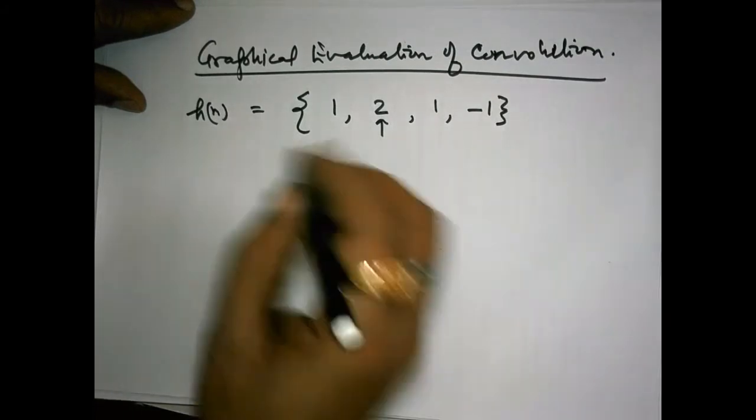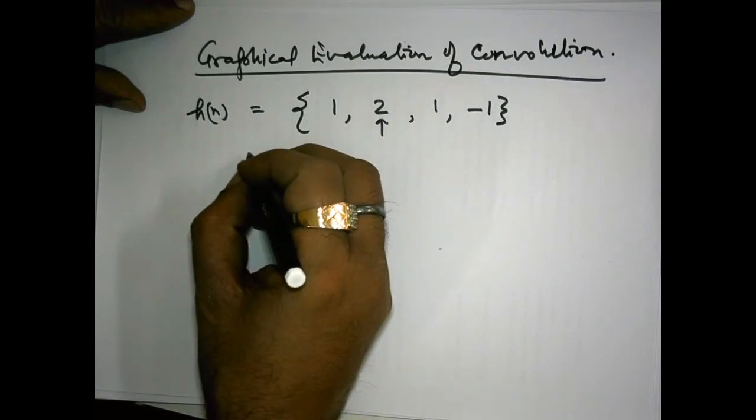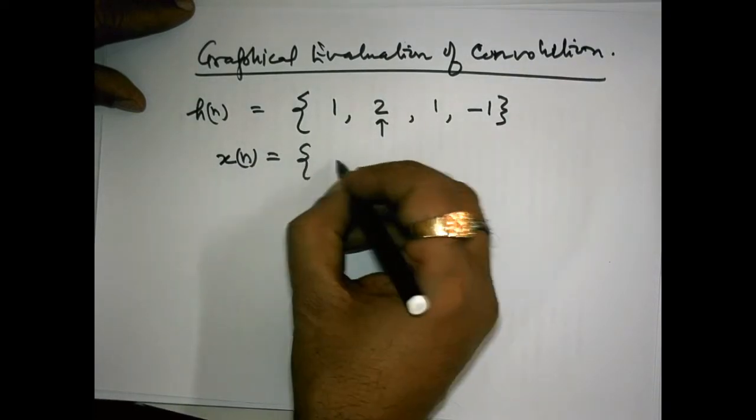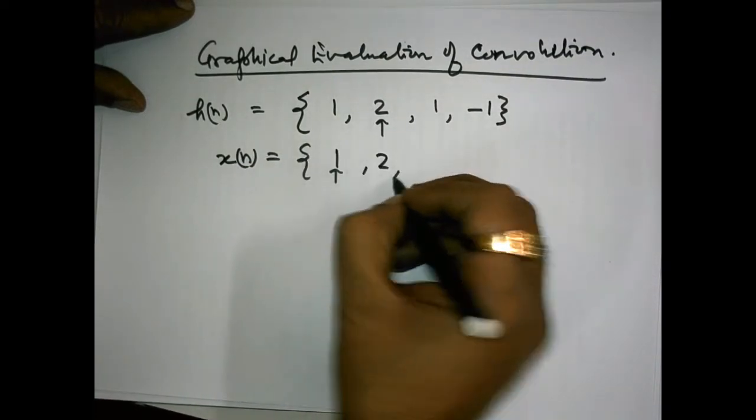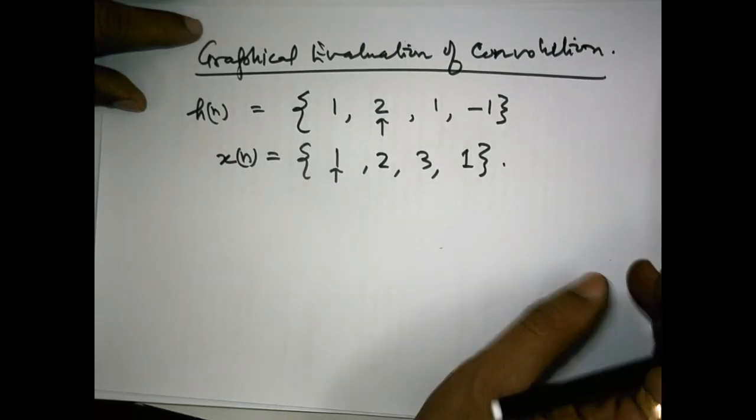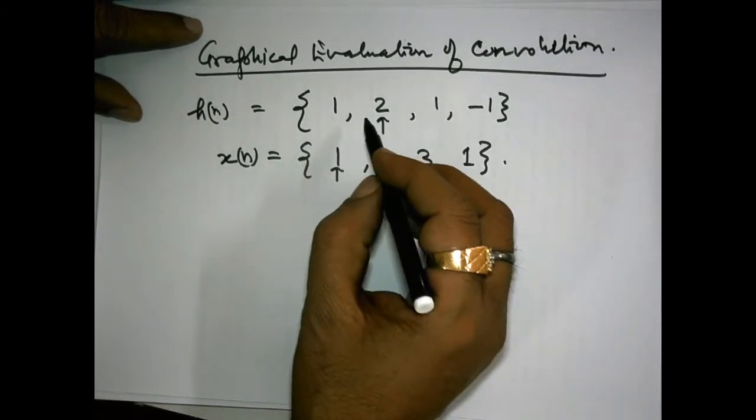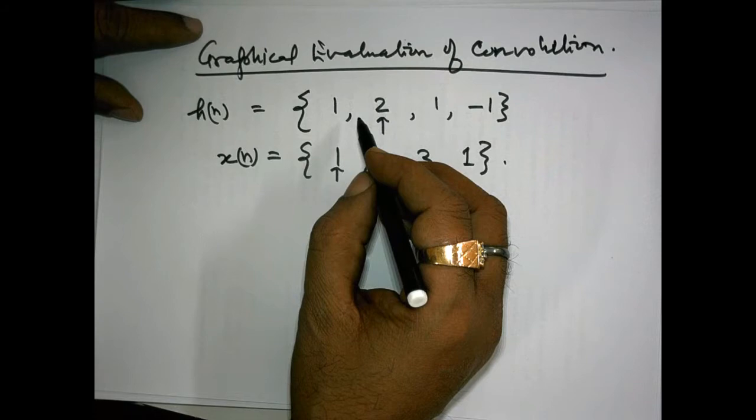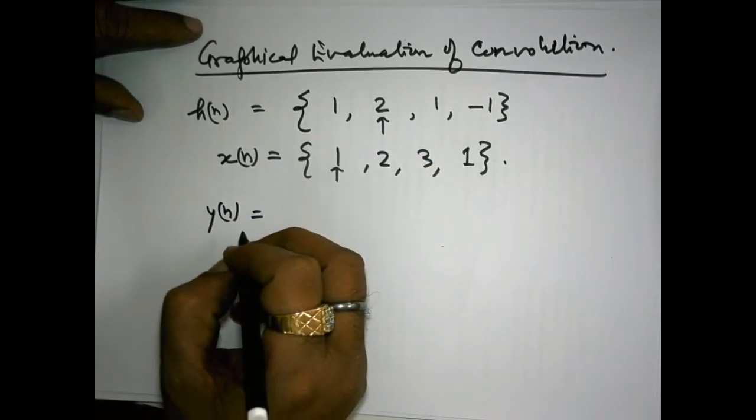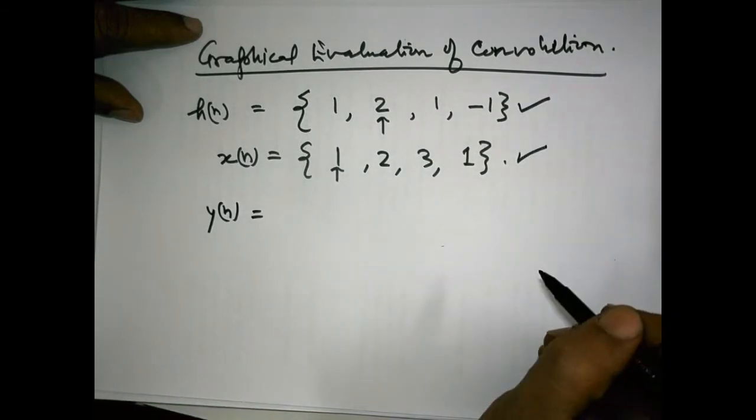h[n] is this, and the problem says: determine the response of the system to the input signal x[n], if x[n] is, say, 1, 2, 3 and 1. Firstly, you understand what this problem is saying. We have to evaluate y[n] of the system. Impulse response is given to us, input is given to us.